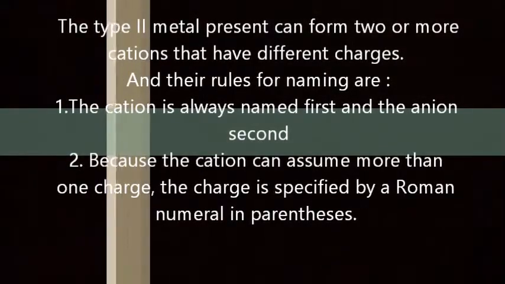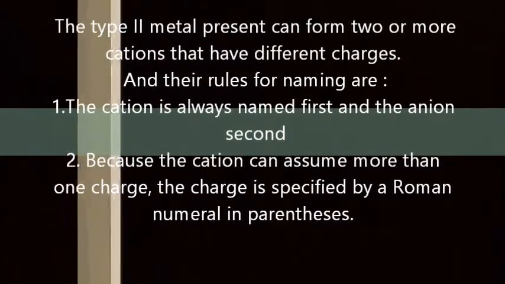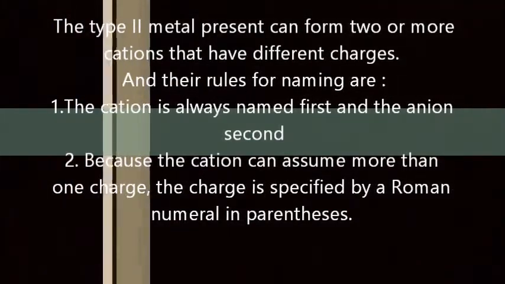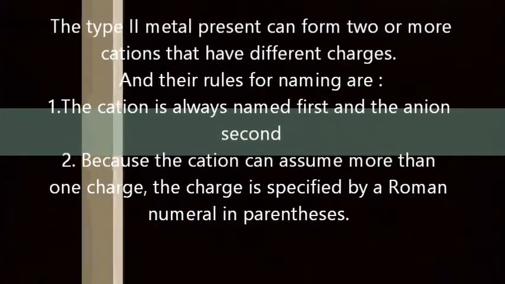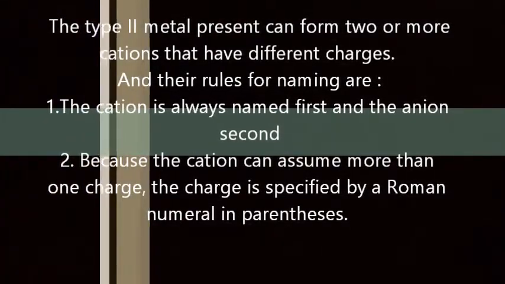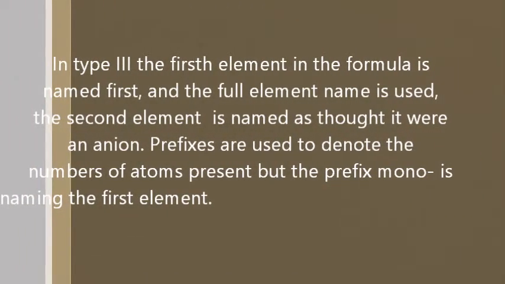For type 2, the metal present can form two or more cations that have different charges, and the rules for naming are: Number 1, the cation is always first and the anion second. Number 2, because the cation can assume more than one charge, the charge is specified by a Roman numeral in parentheses.